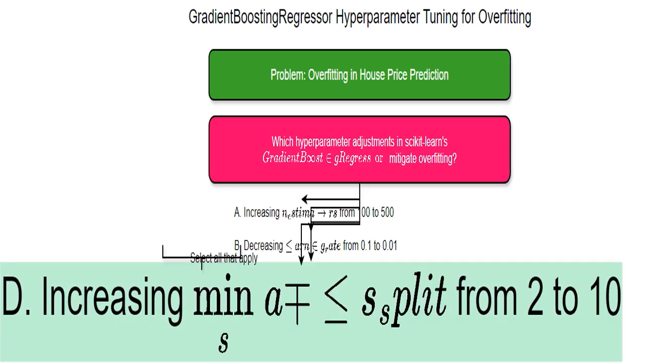I'll increase the minimum samples needed to split a node in the decision tree. By doing this, I prevent the model from creating overly complex branches that might overfit to minor variations in the data. Think of it as requiring stronger evidence before making a decision. It helps me avoid being fooled by minor data quirks.